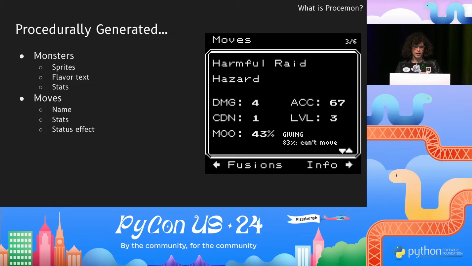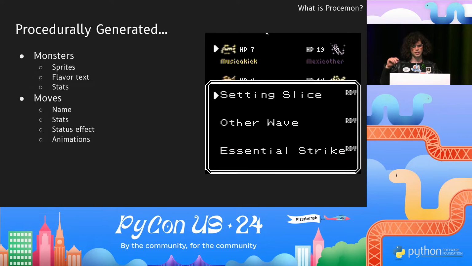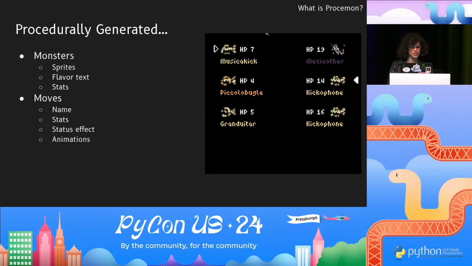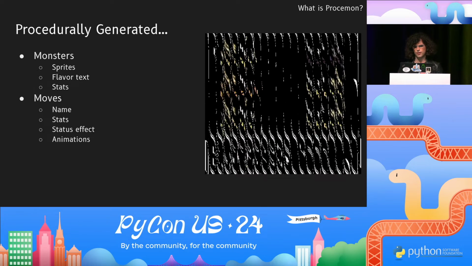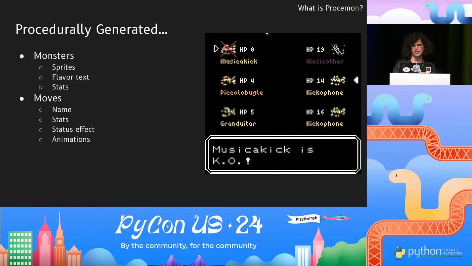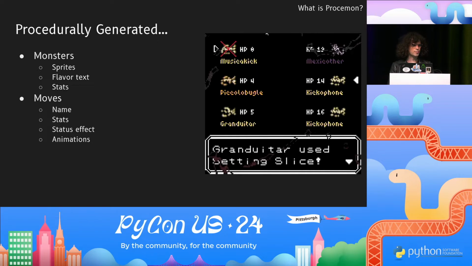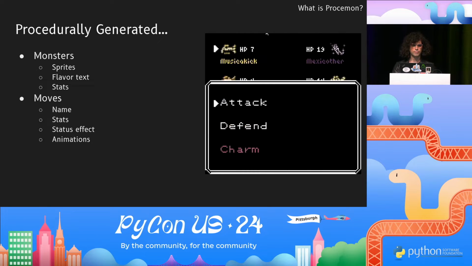Every monster has a set of battle moves that it can do. The moves are also procedurally generated: the names, the stats, and the status effect, and how probable the status effect is, and the name of the status effect, and so on. Those are all unique to every playthrough, as is the animation for when you actually do the attack. There are 23 algorithms for move animations, and each algorithm has randomized parameters.